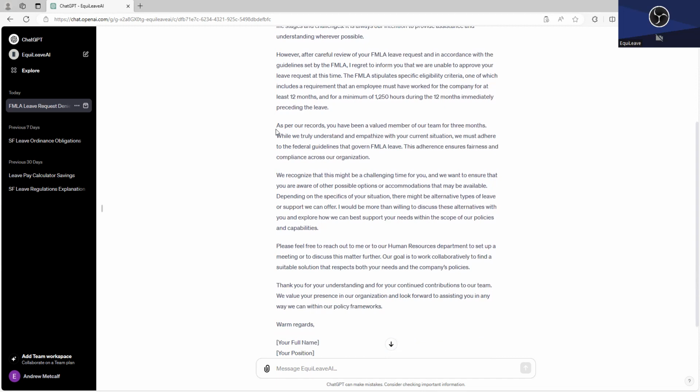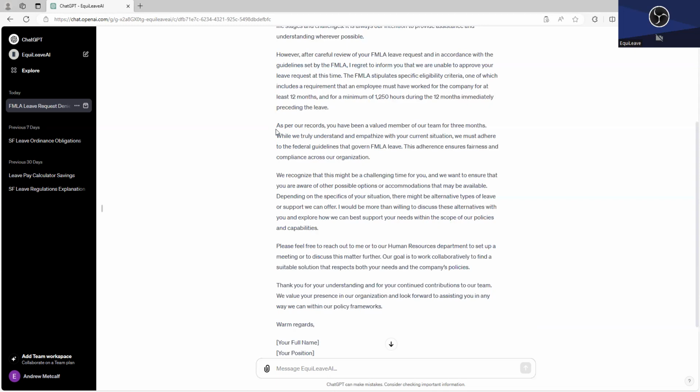Why is that really important? Because again, you want to put that in front of the employee and explain things. You don't want to just tell the employee, hey, your request is denied, game over, we're done talking, right? You want to explain it, because if you're wrong, this paragraph gives the employee the opportunity to come back and say, well, wait a minute, actually, I had a previous stint of employment with the company.